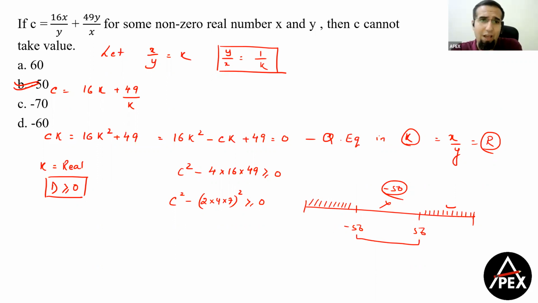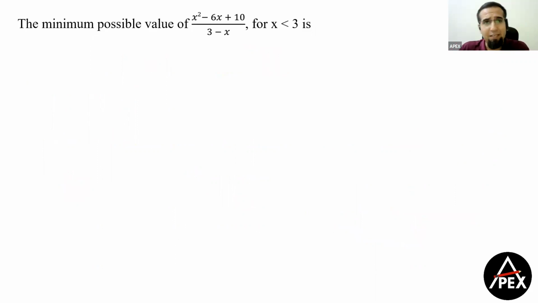Right? So good question. We should learn these kind of concepts, because when it comes to slightly good kind of questions, these are the good kind of questions which can trouble us in the examination. Right? Now, this was a very easy question on maxima minima. Now, x less than 3 is given. If x less than 3 is given, first conclusion is 3 minus x is always positive.